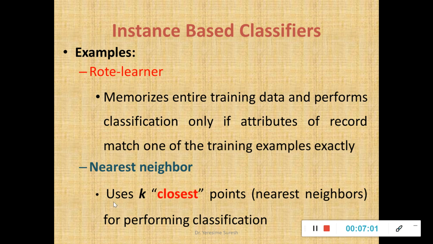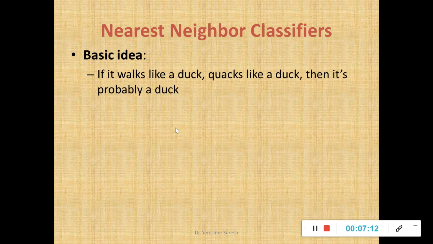How many points, the k value that we are supposed to decide, we'll discuss along with the characteristics and the working principle of the k nearest neighbor algorithm. First we'll see a small example wherein we are trying to classify a new bird or animal, whether it will be a duck or not. Don't get confused, I'm saying duck as an animal; if you take the vertebrate classification, I'm just classifying the animal as duck.